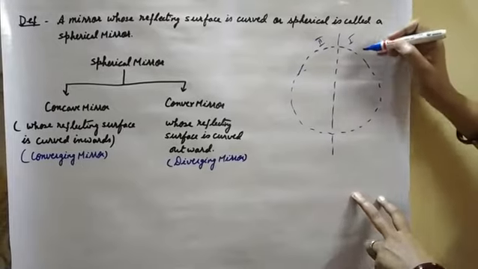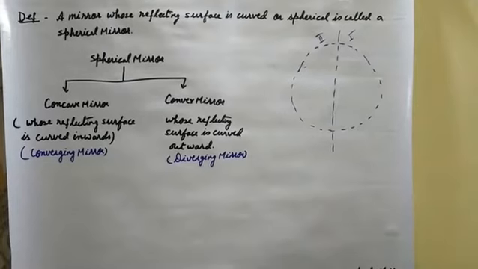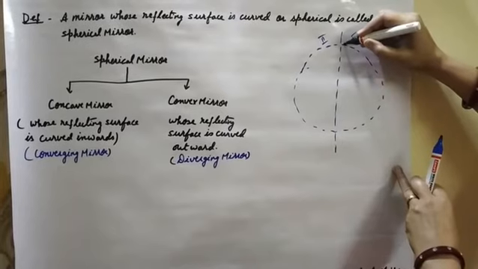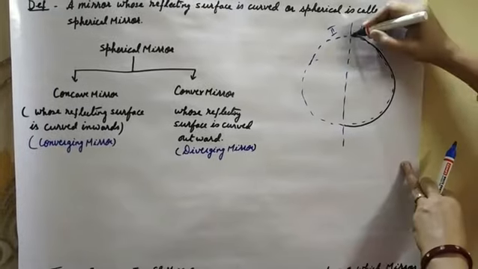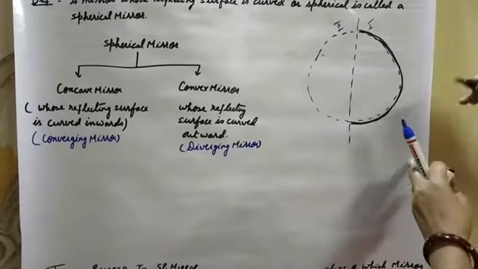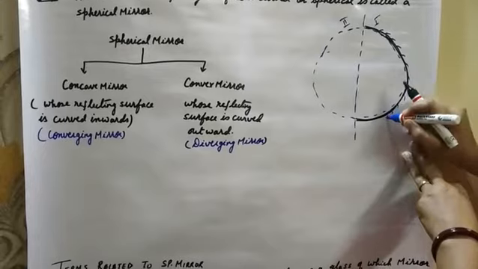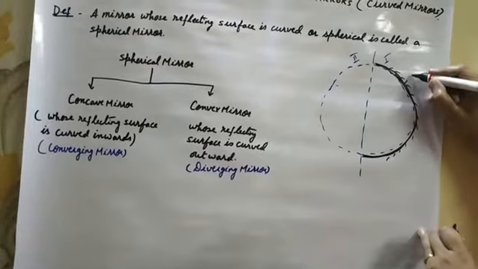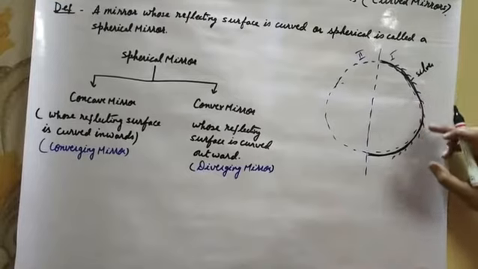In this curved sphere, if we do a silver painting above this curved glass, and to protect the silver painting we do the paint over it, now this will act as a mirror because we have done a silver painting. This is silver. This is known as a spherical mirror.